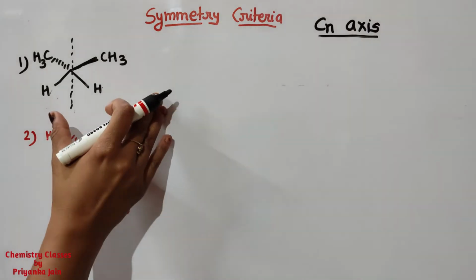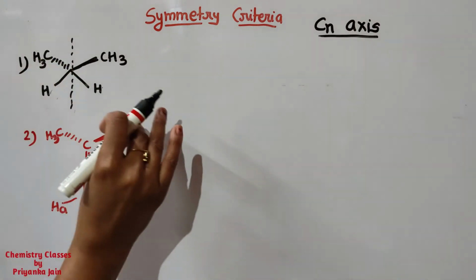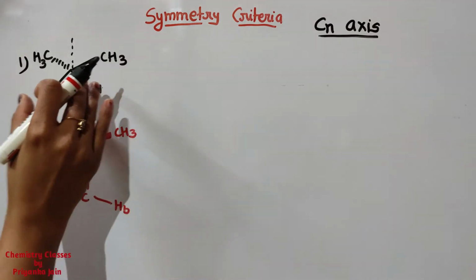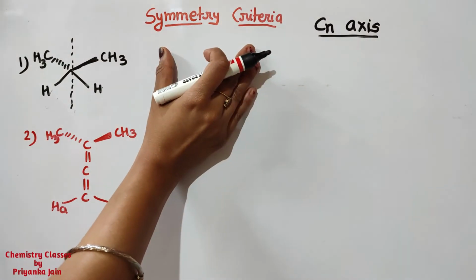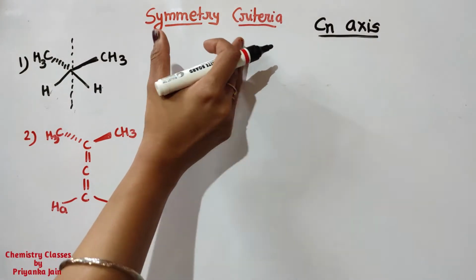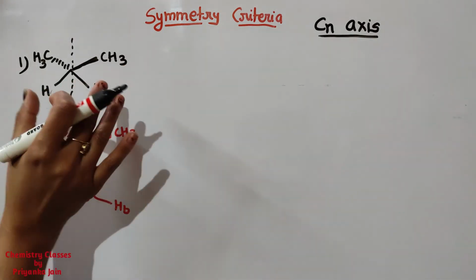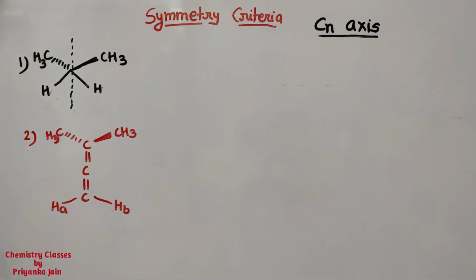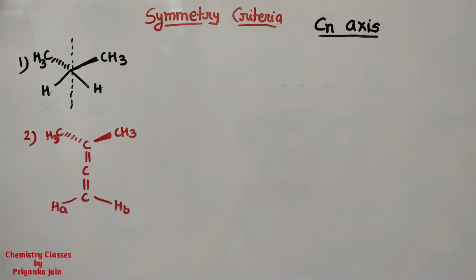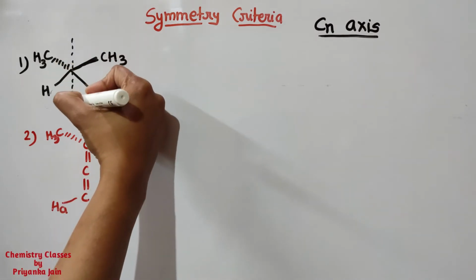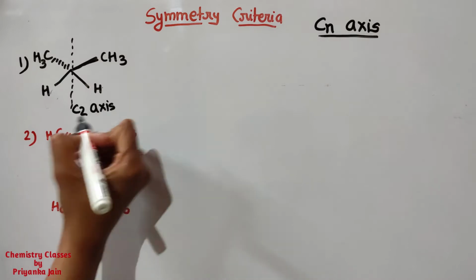That was the long way of identifying whether the two ligands are homotopic or heterotopic. But there is also a short trick by which we can identify whether a ligand is homotopic or not. What is that? This is the symmetry criteria. If in a molecule a Cn axis is present, and if we can interchange the two ligands by that axis, then the two ligands will be called homotopic ligands. Suppose in this molecule, we can impose an axis here, this is a C2 axis, and we can rotate this molecule by this axis.